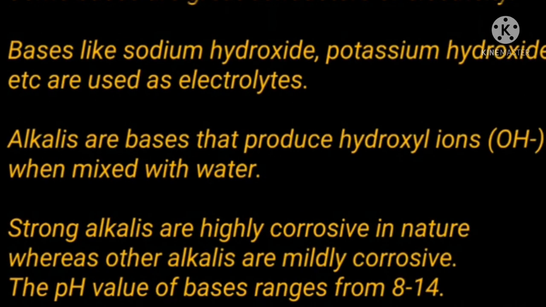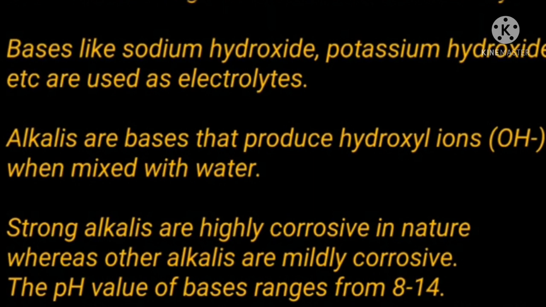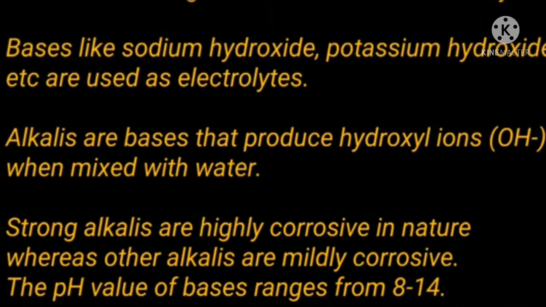Bases like sodium hydroxide, potassium hydroxide, etc. are used as electrolytes. Alkalis are bases that produce hydroxyl ions when mixed with water. Strong alkalis are highly corrosive in nature, whereas other alkalis are mildly corrosive. The pH value of bases ranges from 8 to 14.